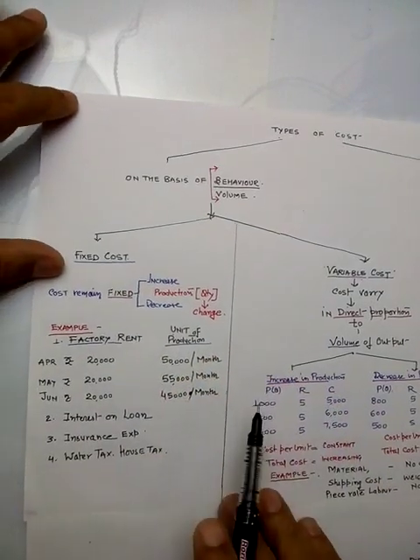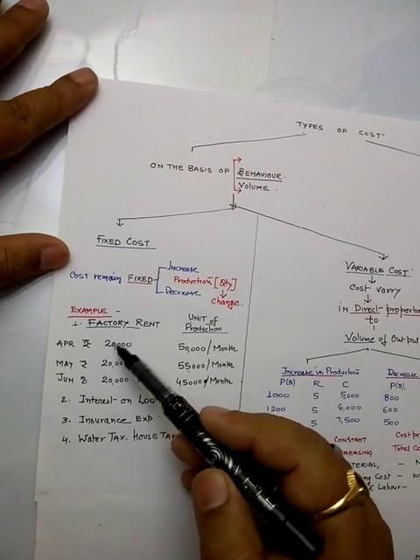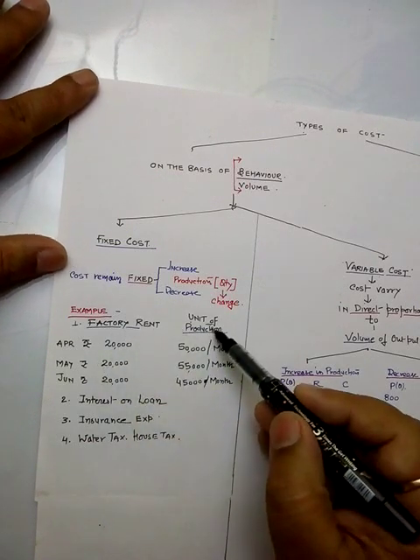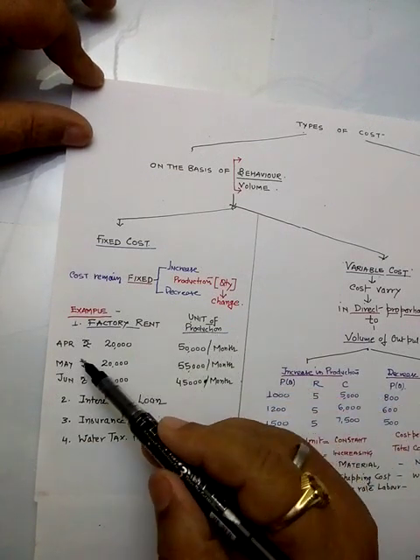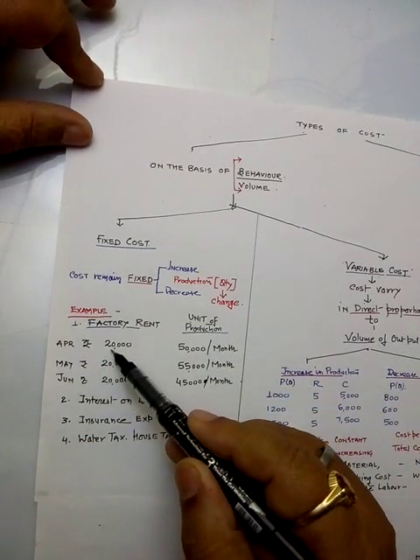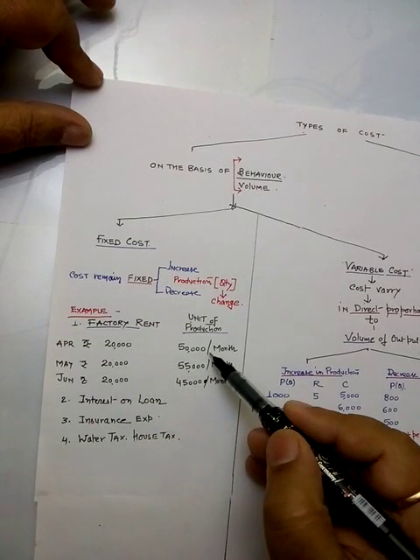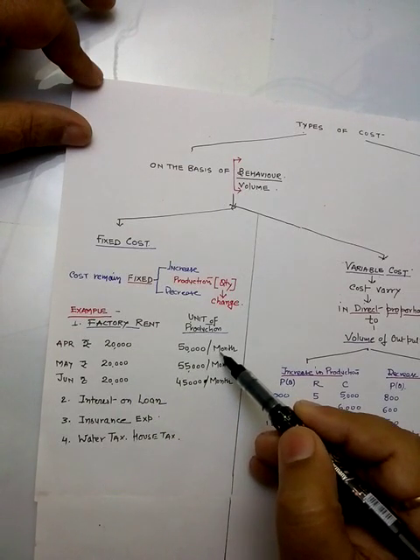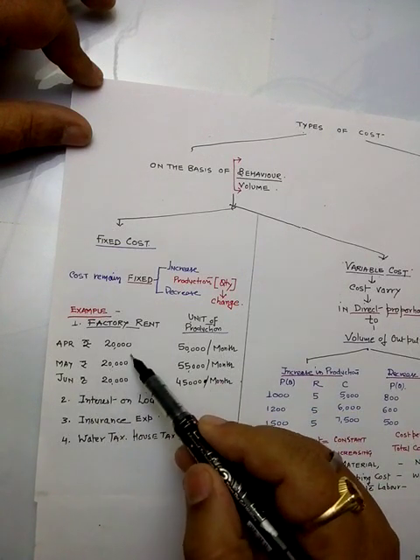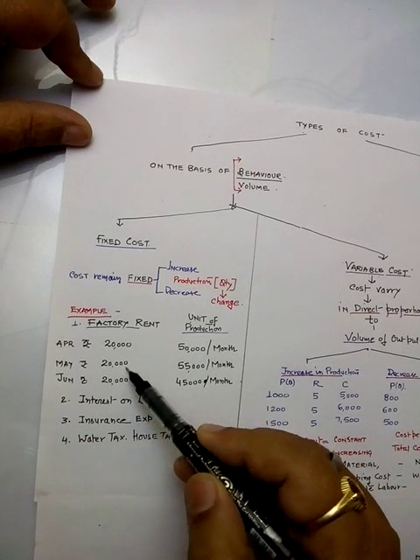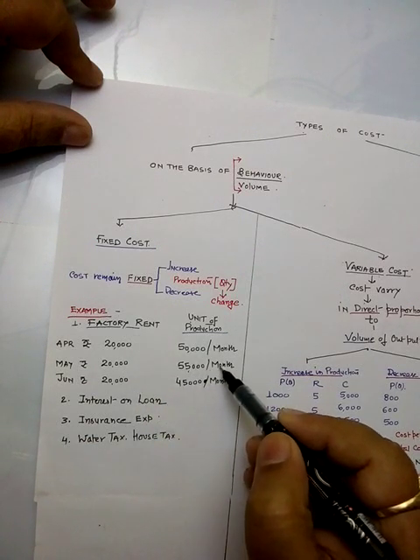For example, factory rent and the number of units produced in a particular month. For April, the factory rent is 20,000 and the units produced are 50,000 per month. In May, the factory rent is again the same 20,000, but the units produced are 55,000.